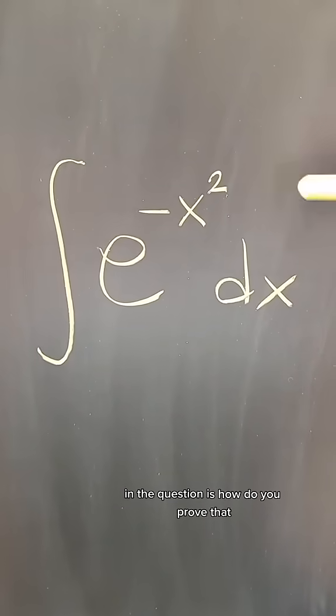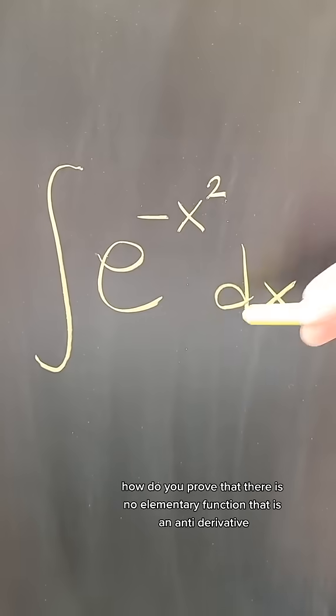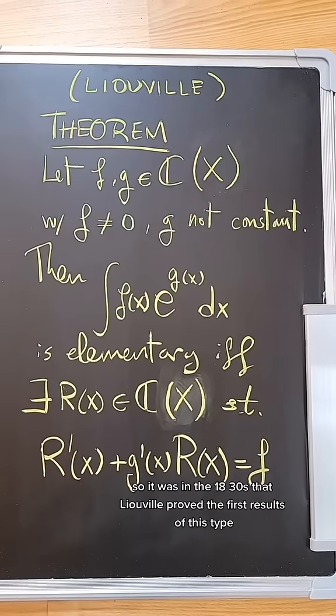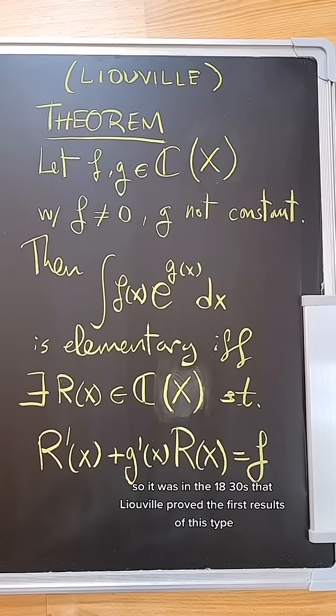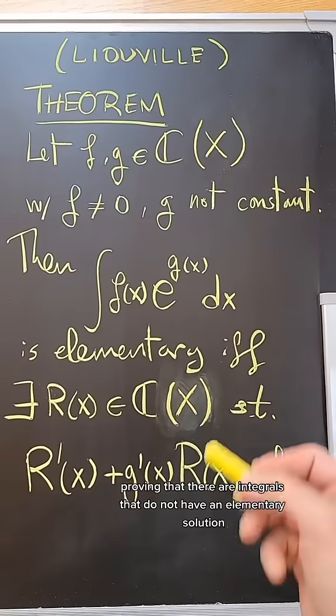And the question is, how do you prove that? How do you prove that there is no elementary function that is an antiderivative for this function? So it was in the 1830s that Liouville proved the first results of this type, proving that there are integrals that do not have an elementary solution.